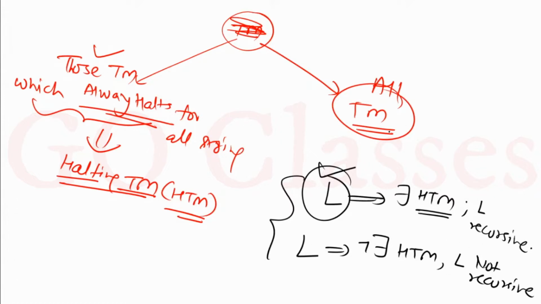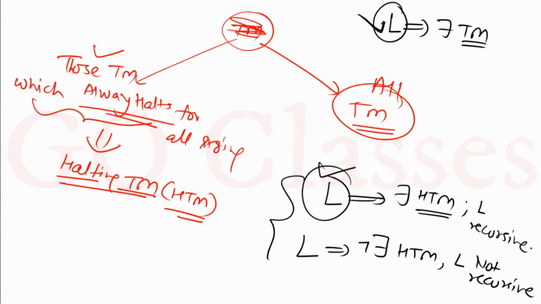Now for those languages for which there exists a Turing machine, what does it mean? Of course, you already know the behavior of the Turing machine. For all the strings that are inside this language L, the Turing machine will definitely halt and say yes. But for those strings which are not in L, this Turing machine may or may not halt.